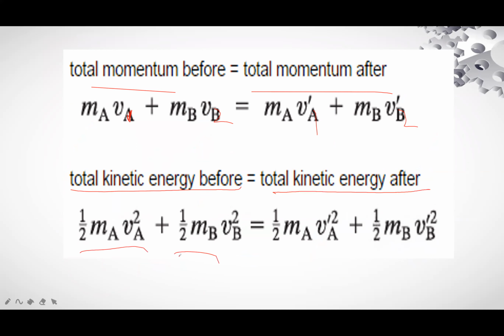This is V1, this is V2. A is used for 1, B is used for 2. Okay?